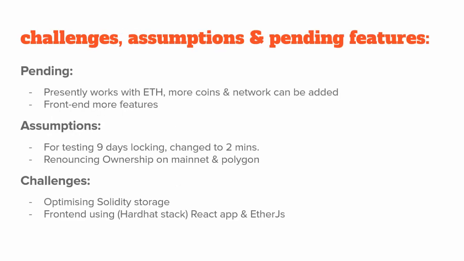Pending work: more coins. Right now it works with ETH, but more coins and more networks can be added. The front end is not done very nicely. I have tried with whatever knowledge I was able to collect in a few weeks, so the front end needs a lot of work. Assumptions: for the Arch 911 project, I wanted to keep a locking period of 9 days, but for testing purposes I have kept it at 2 minutes. Second, if the smart contract goes to production, we have to renounce ownership so that it becomes completely independent.